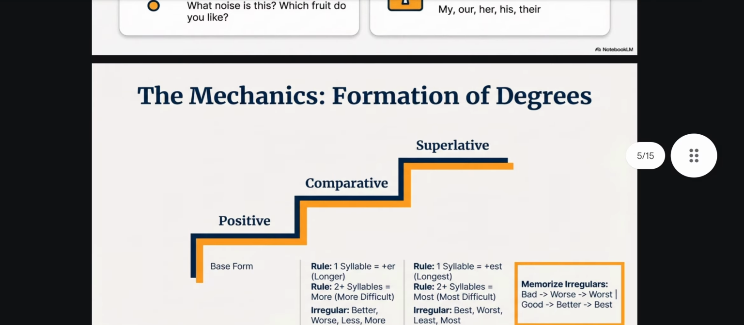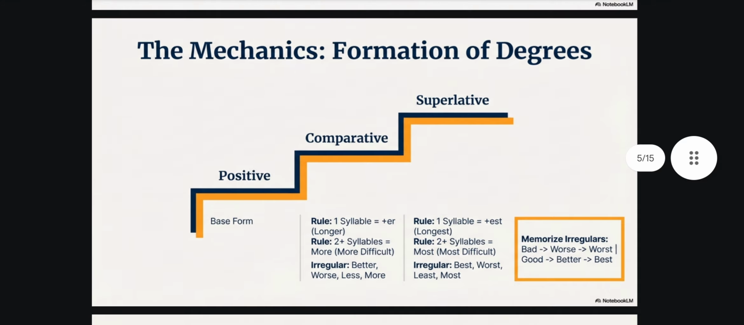The formation of degree. There are the base form, positive, comparative, and superlative. Rule for comparative: one syllable plus er; two syllables, more difficult. Irregular: better, worse, less, more. Superlative: one syllable plus est, longest; two syllables, most difficult. Irregular: best, worst, least, most. Memorize the irregular ones: bad, worse, worst; good, better, best.